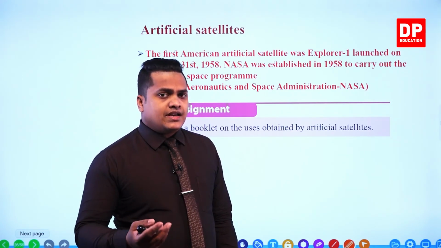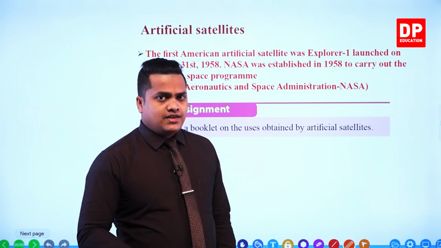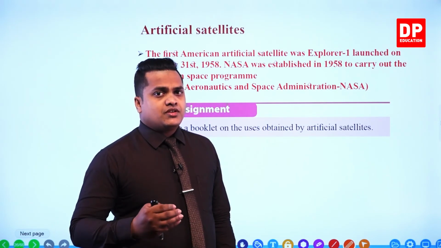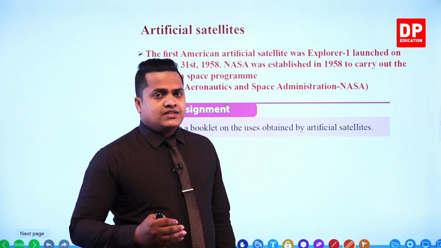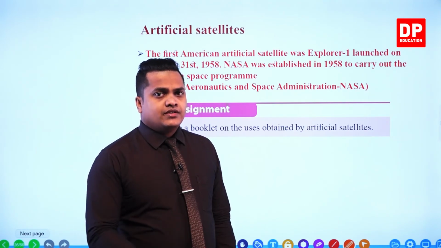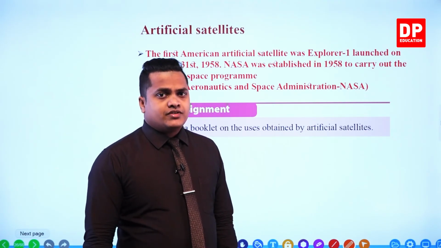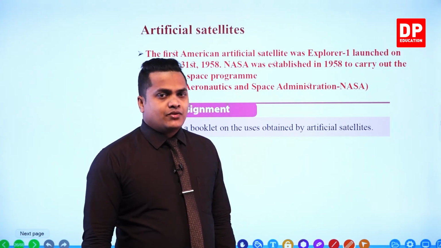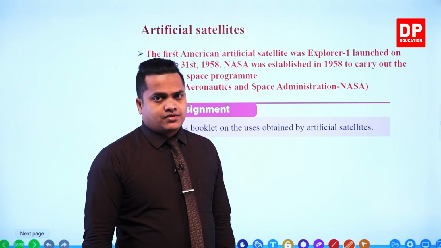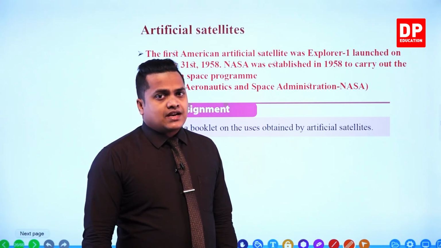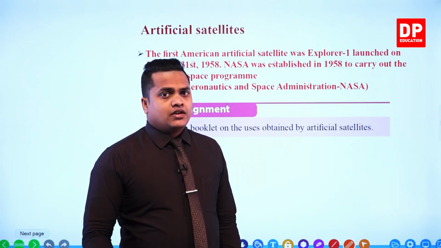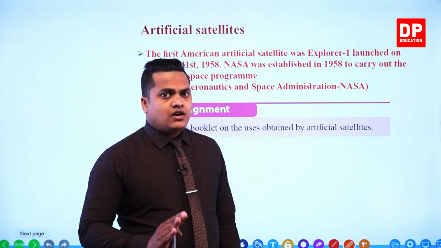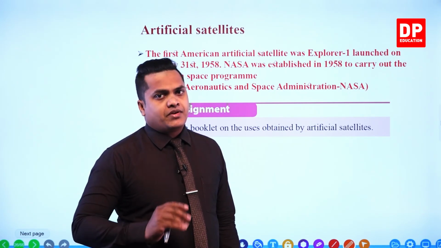So this information is utilized and processed to get good weather predictions. So artificial satellites are very important in giving out weather and climate reports.